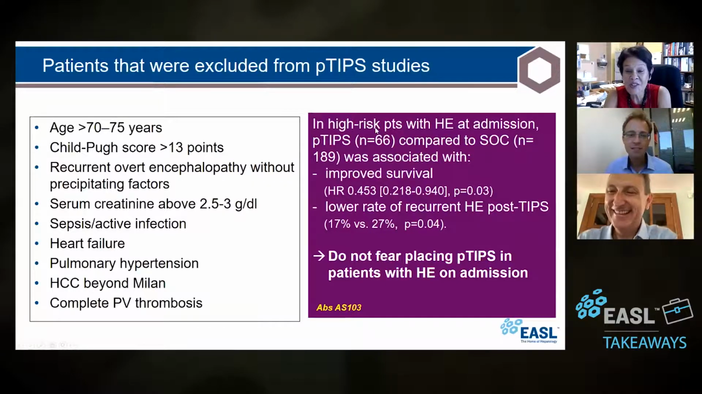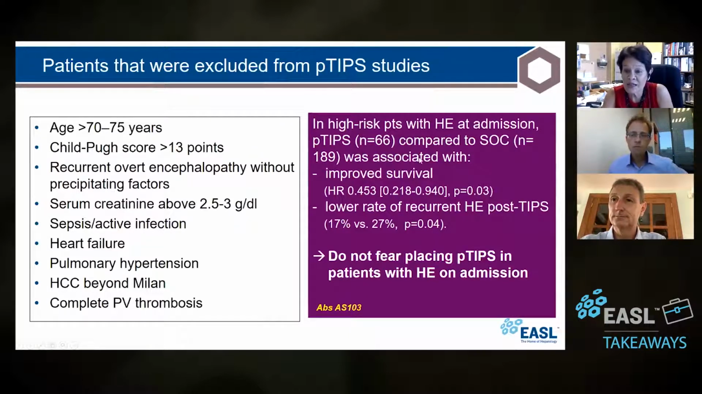These were high-risk patients. So in this study, the high-risk patients were defined as the Child B with active bleeding and the Child C less than 13 points. And they compared 66 P-TIPS to standard of care. So they did not include recurrent overt encephalopathy, but they had hepatic encephalopathy at admission. When a patient bleeds, that's a precipitant of encephalopathy. So it's almost a given that many of these patients, especially the sicker ones, are going to get encephalopathy with bleeding.